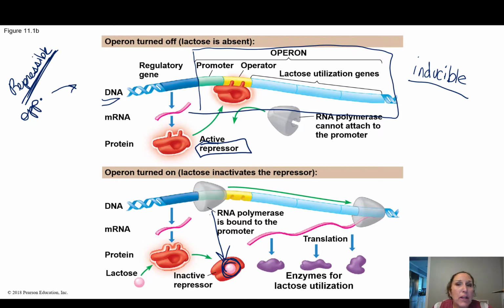So the example that you are going to see in your assignment is going to be of the trp operon, and the trp operon is tryptophan, which is an amino acid that's found in like turkey. And your body needs it every day, so we make it every single day. But if you eat it, like at Thanksgiving, you eat a big old bunch of turkey, we don't need to make our own tryptophan. So it turns it off, and it basically does it the opposite way. When we don't have tryptophan, the repressor's off. When we do, the repressor is on.